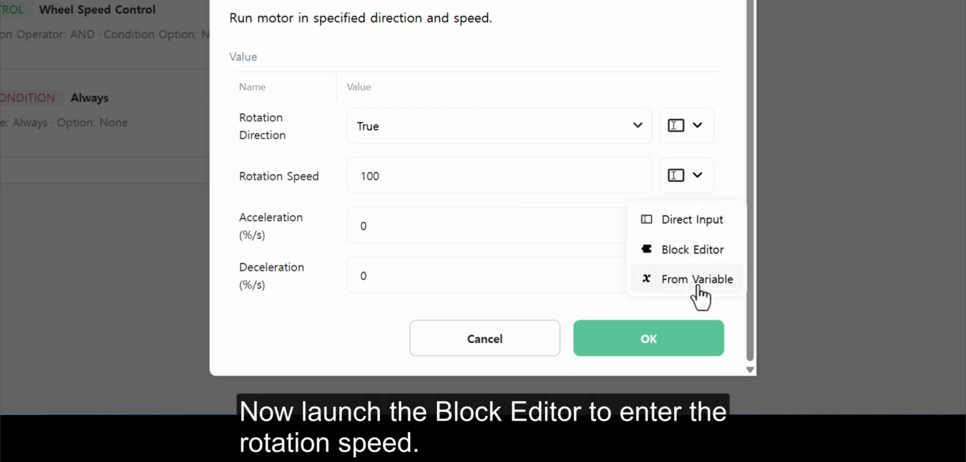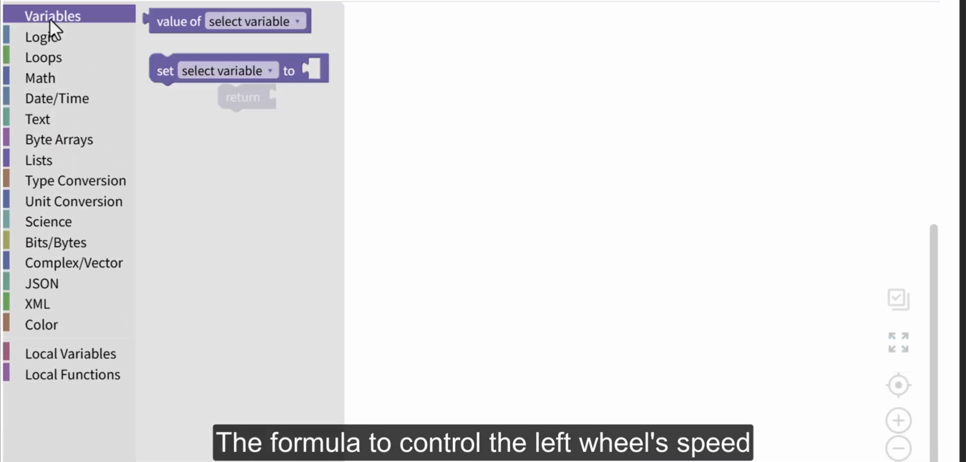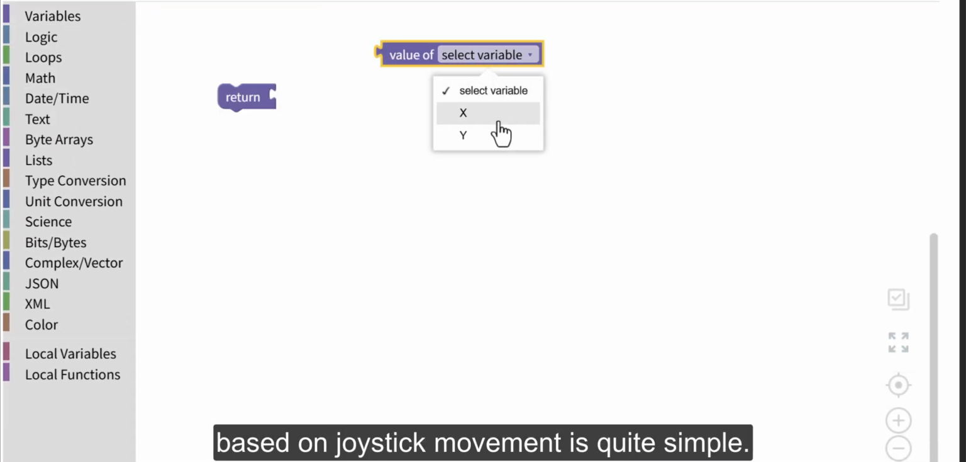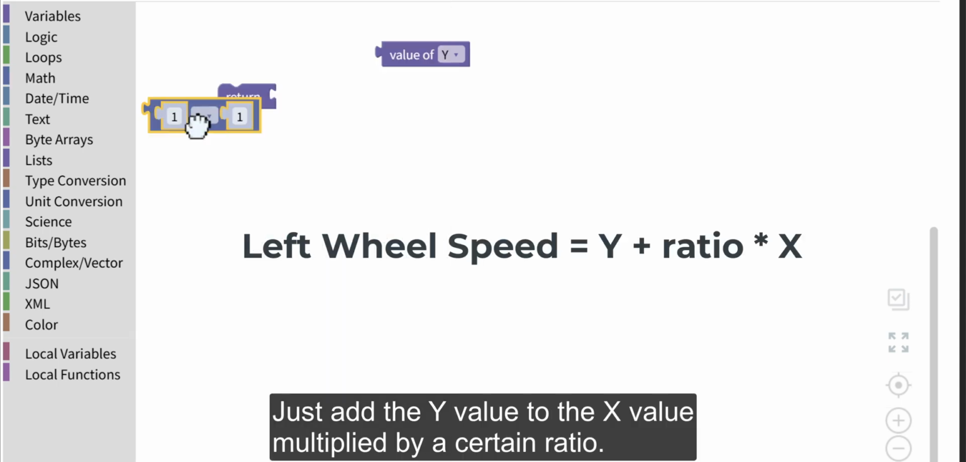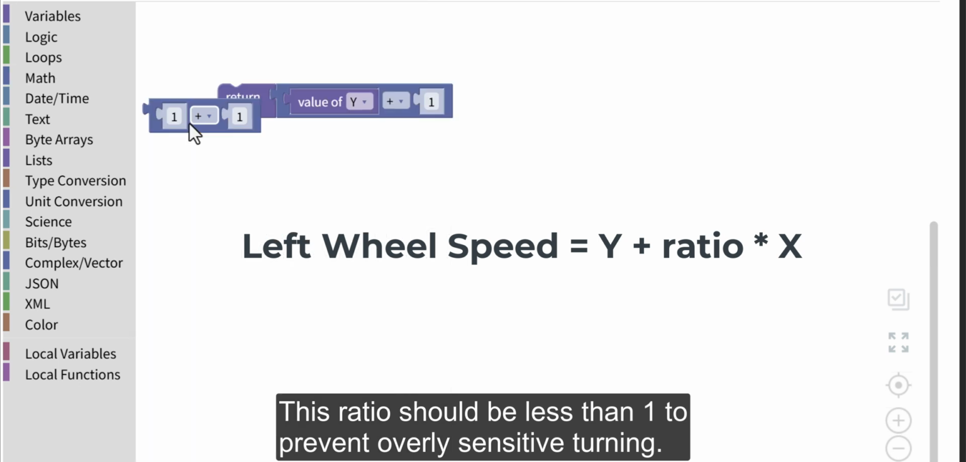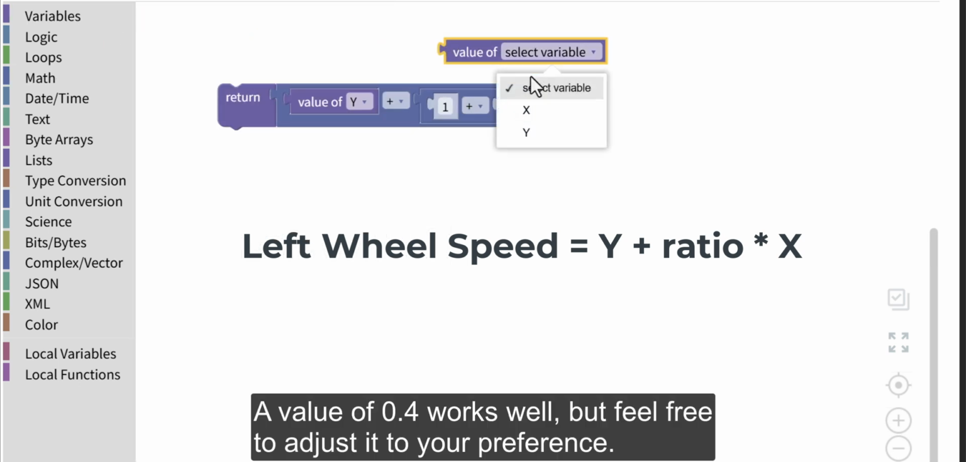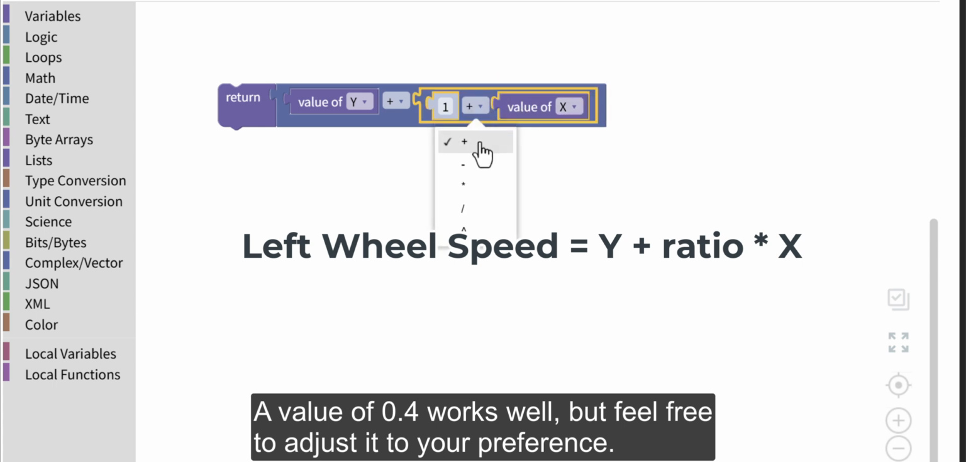Now launch the block editor to enter the rotation speed. The formula to control the left wheel's speed based on joystick movement is quite simple. Just add the Y value to the X value multiplied by a certain ratio. This ratio should be less than 1 to prevent overly sensitive turning. A value of 0.4 works well, but feel free to adjust it to your preference.